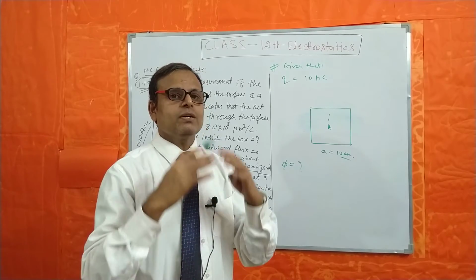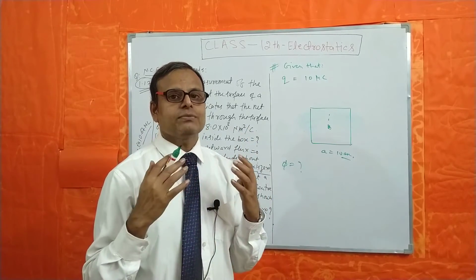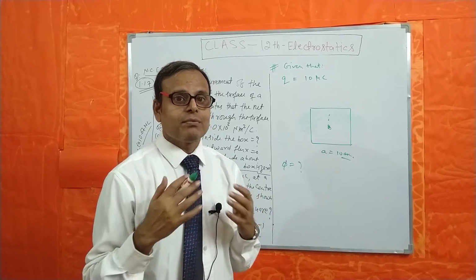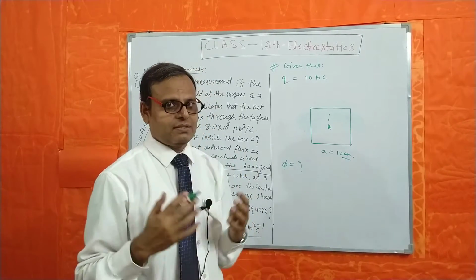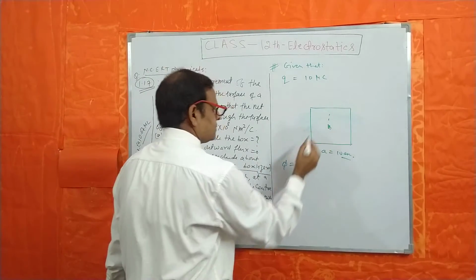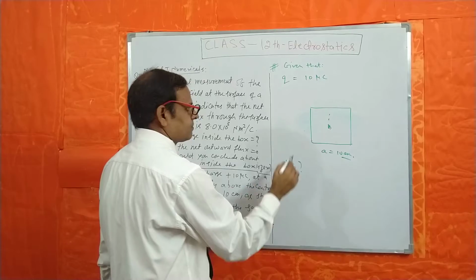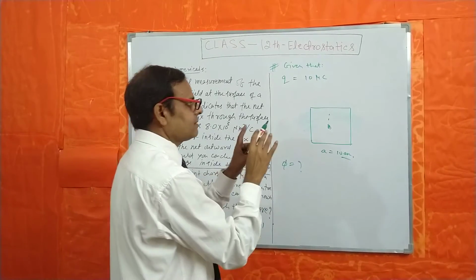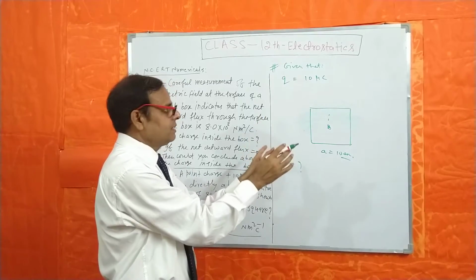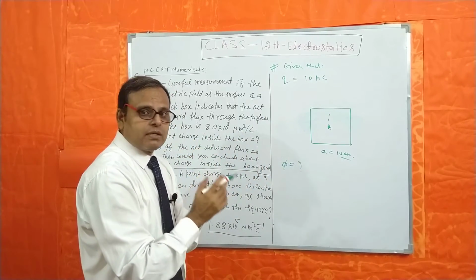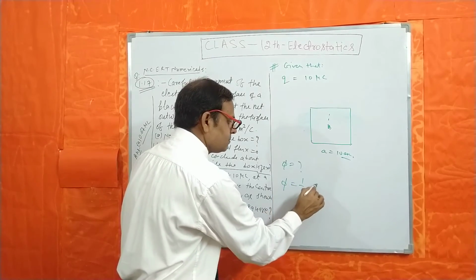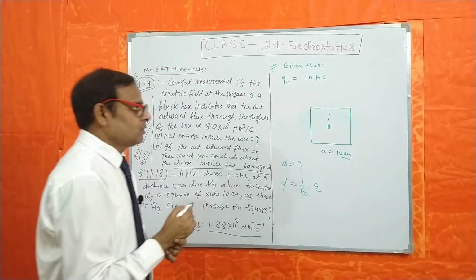According to Gauss's law, if we make a Gaussian cube, then the total flux phi will be equal to 1 upon epsilon naught times q.